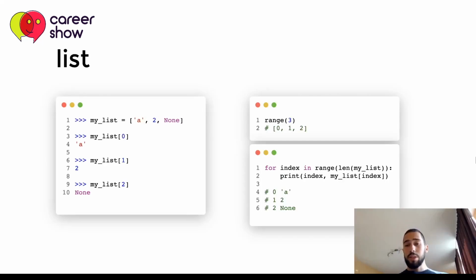Another way of doing this is by utilizing the range function in Python. What range does is that if you provide one argument to range, and this argument is an integer, for example 3, we'll get all the previous integers starting from 0 to the provided integer here. So we'll get 0, 1, and 2. If you provide 5, we'll get 0, 1, 2, 3, 4, and so on.